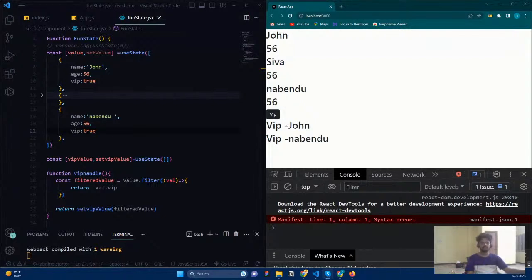So let us do one thing. That's all for the React workshop. I hope that you will understand a lot and learn a lot in this entire workshop. And if you're a beginner, it will be really helpful. And if you are already advanced, just wait for the advanced workshop that will happen this month.